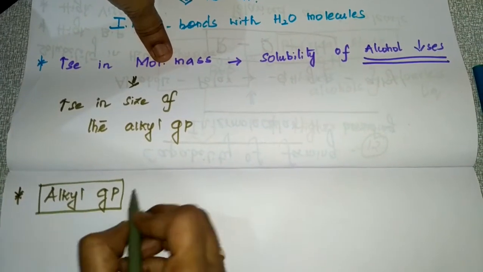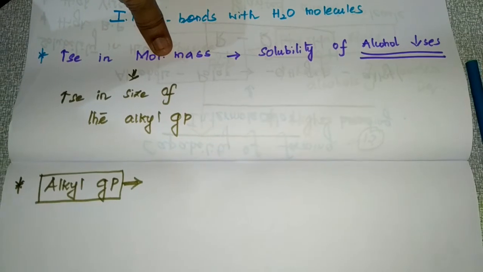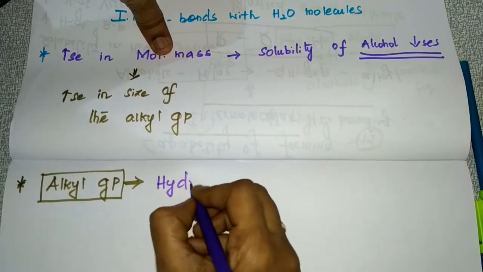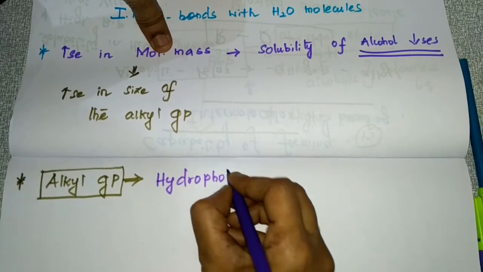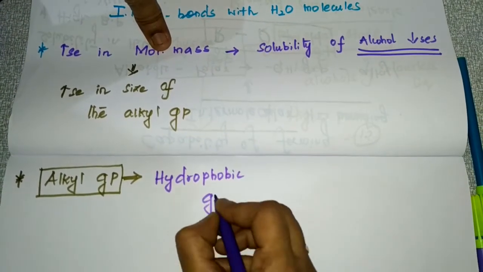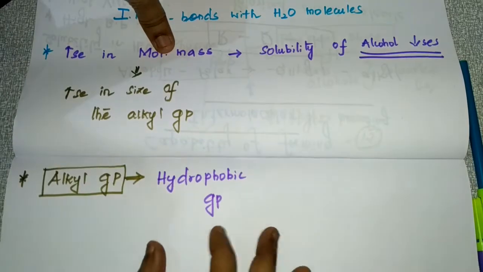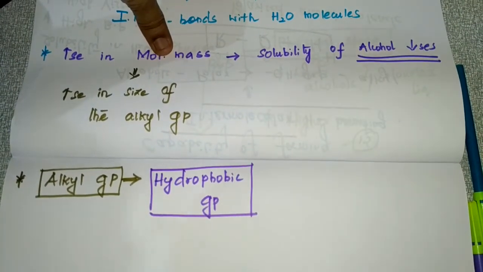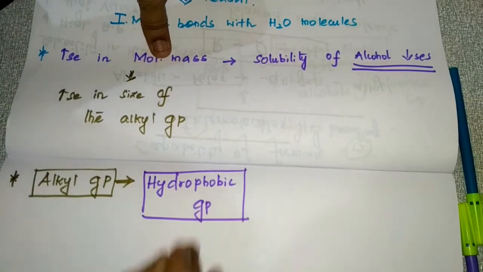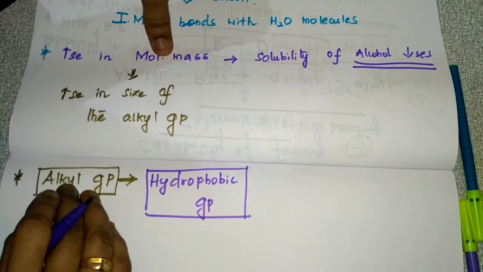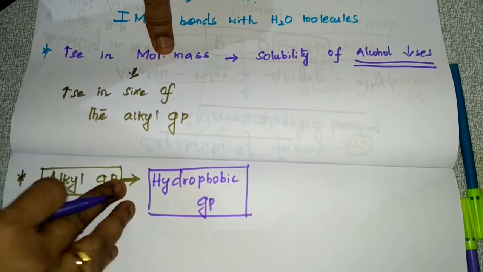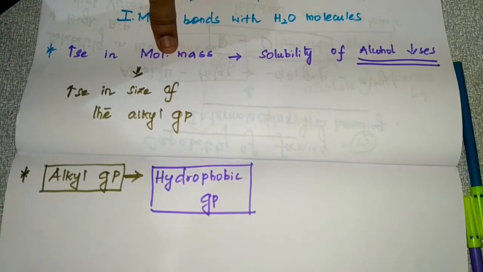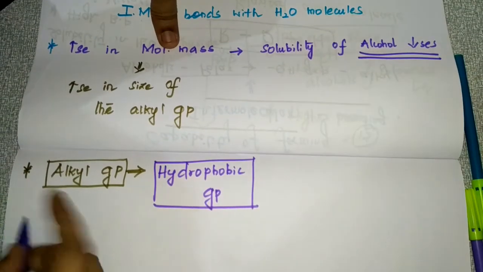Alkyl groups are hydrophobic groups. What do we mean by hydrophobic? It is water repellent. Hydrophobic means it is insoluble in water.